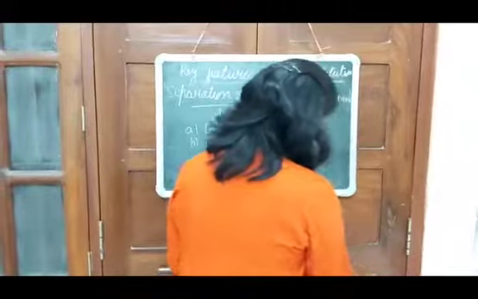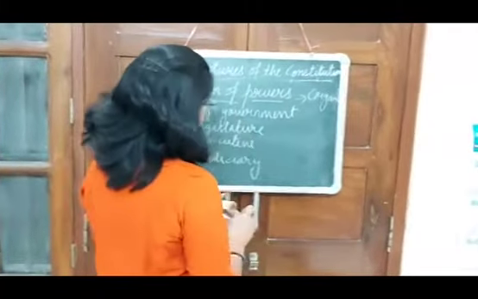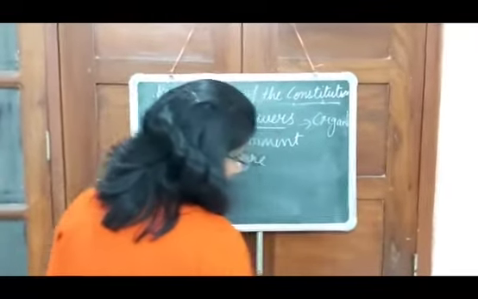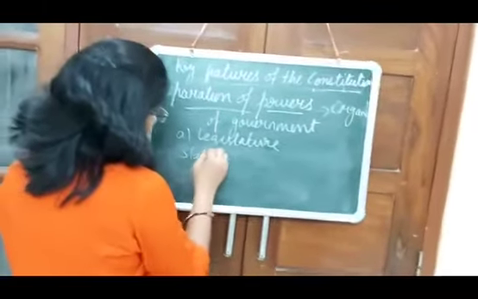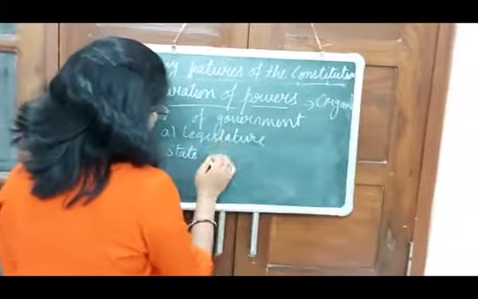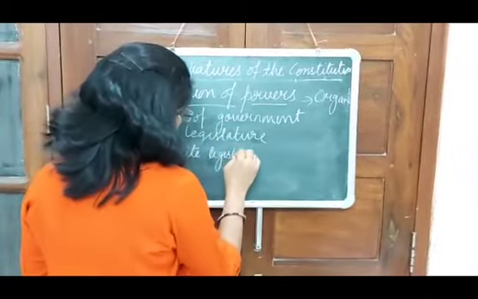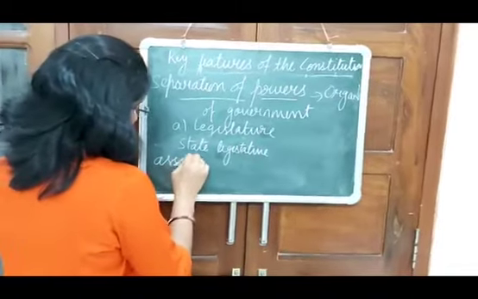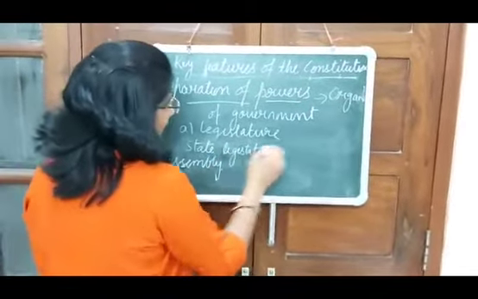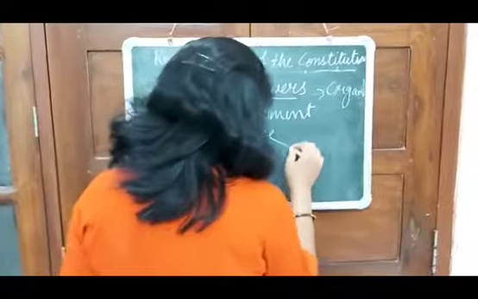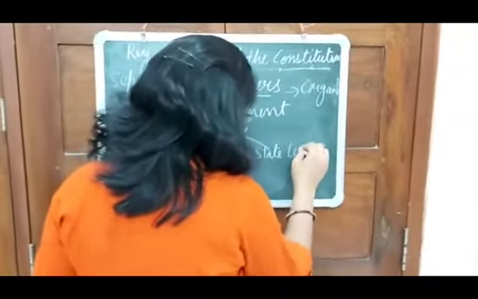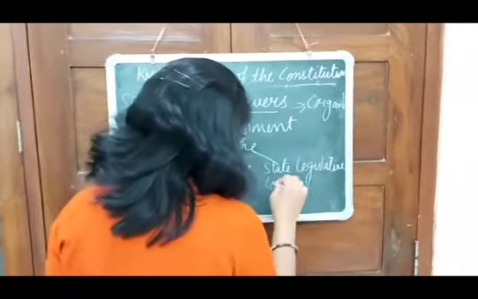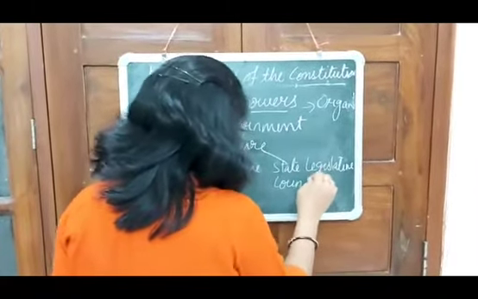Under this legislature, we have got two categories. First is the State Legislative Assembly, and the second one we have got is the State Legislative Council.